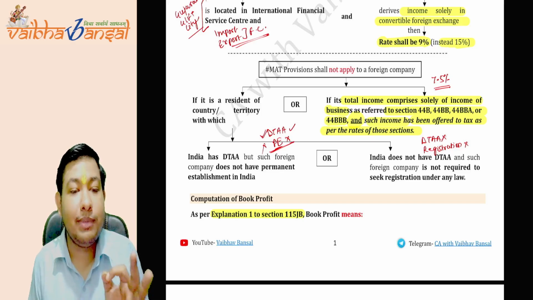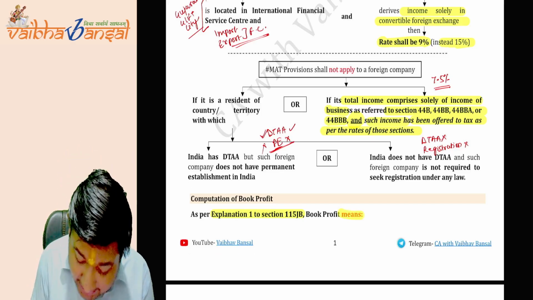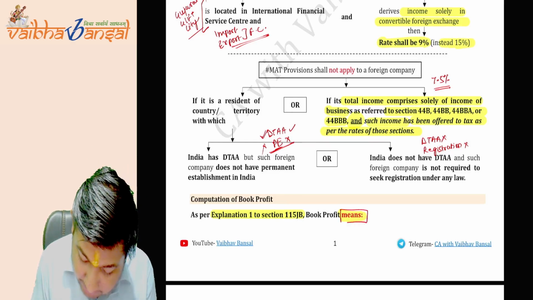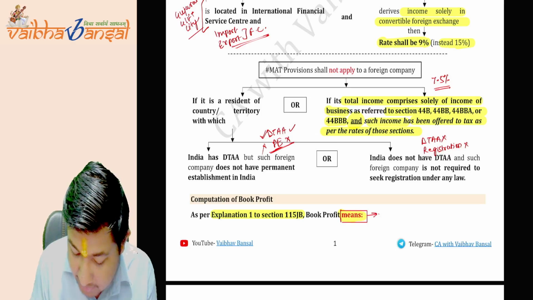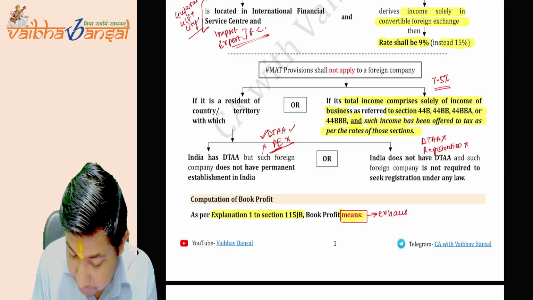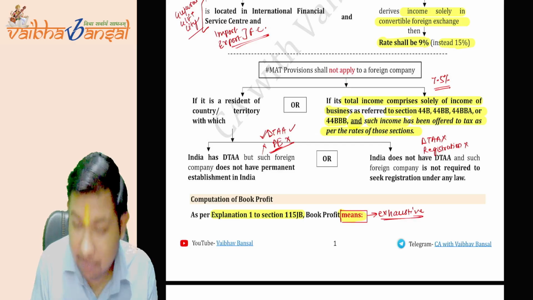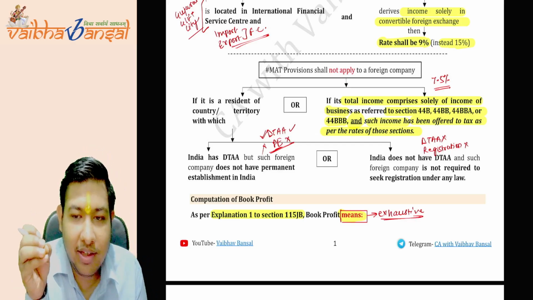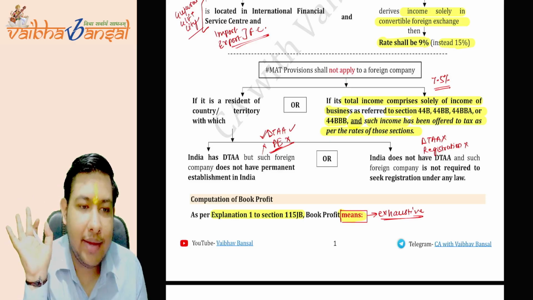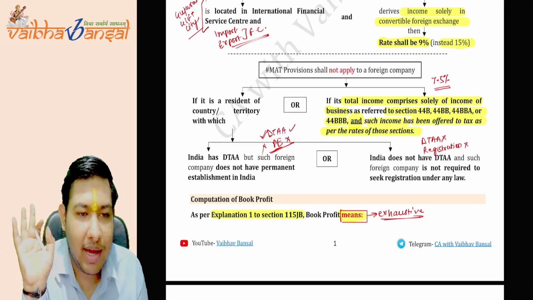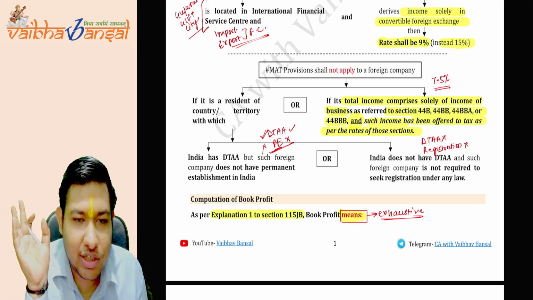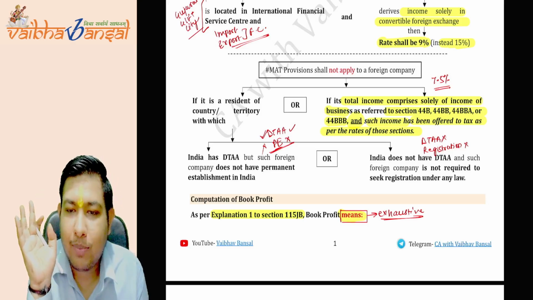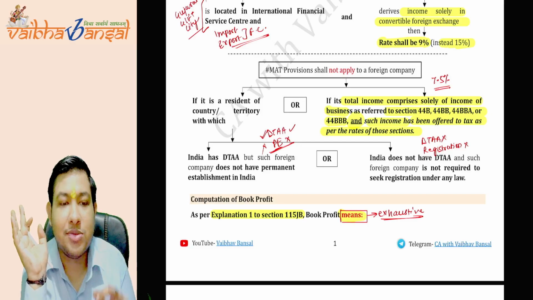Book profit means, and when the word "means" comes, that means it is exhaustive. The government said what we have written in the provision will only apply. Nothing else will apply. If you want to take any other deduction which we have not mentioned here, we will not give it to you. That's why it is "means".